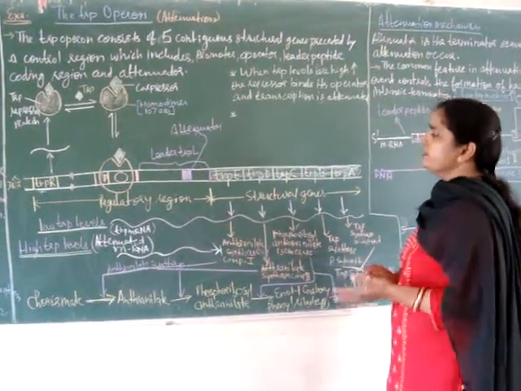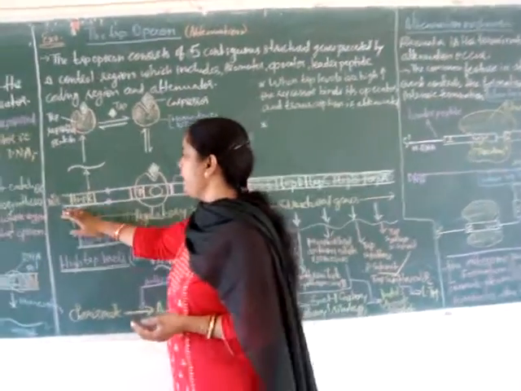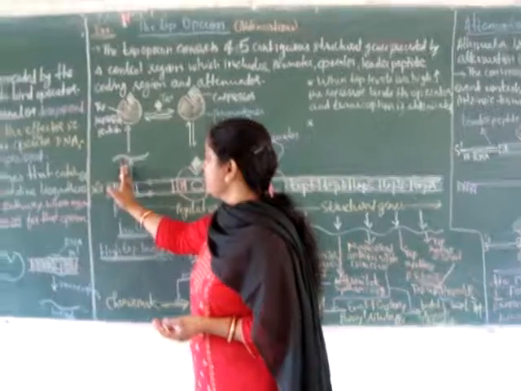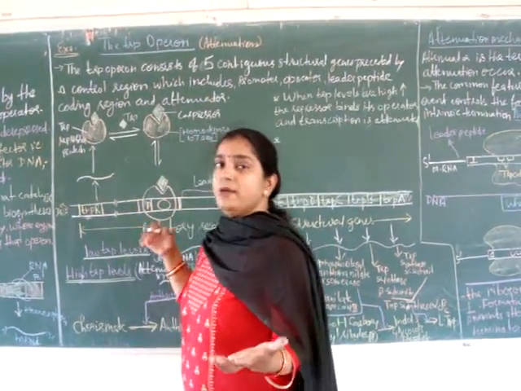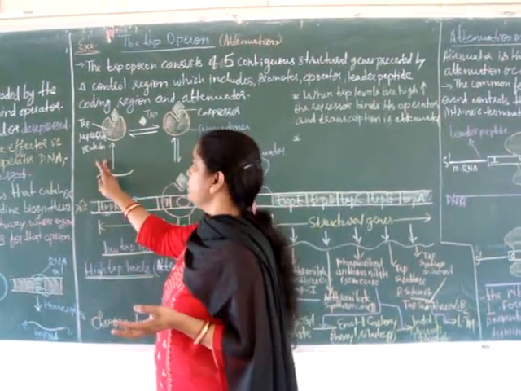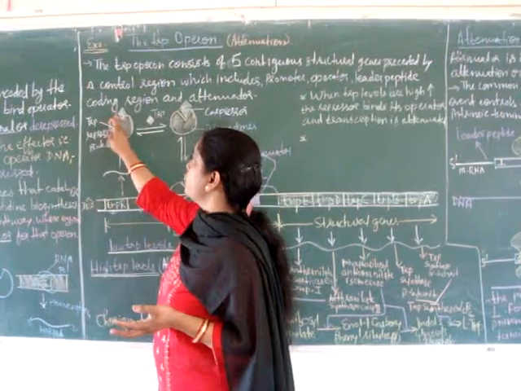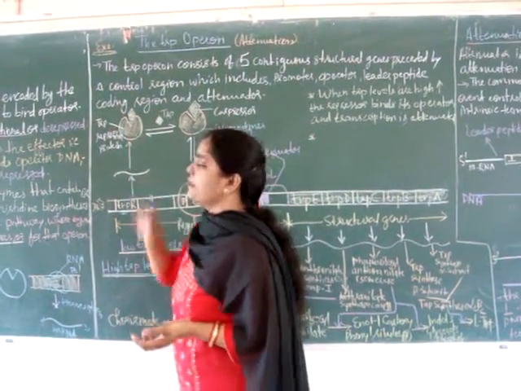Now you can see here in this trp operon, the trpR gene is transcribed into mRNA, and this mRNA is translated into the repressor protein, which is present in an inactive form. I have already told you it is present in an inactive form, and it needs a co-repressor. In the case of the trp operon, the co-repressor is tryptophan.